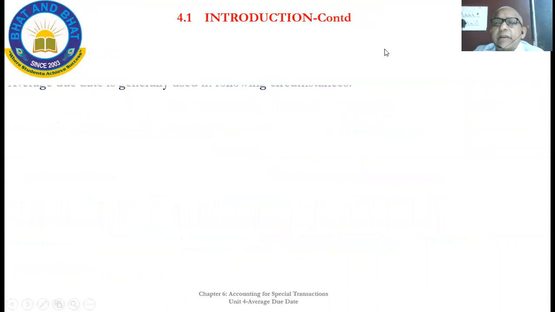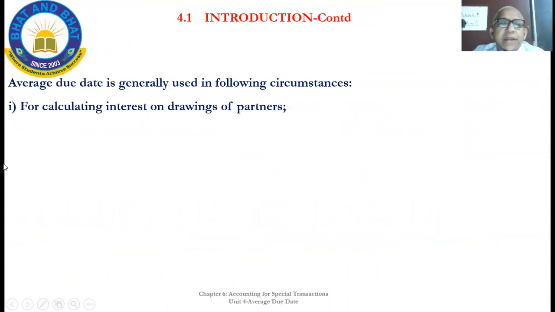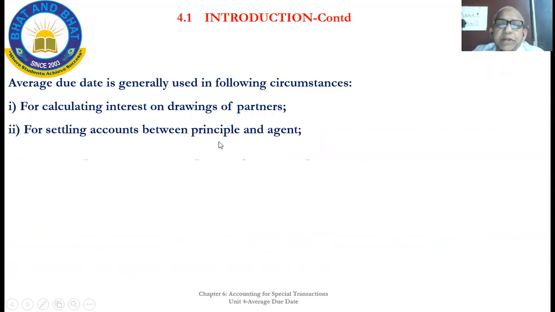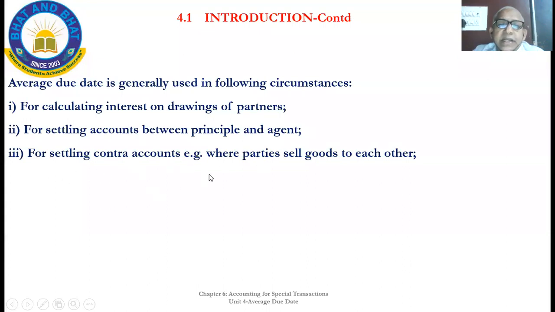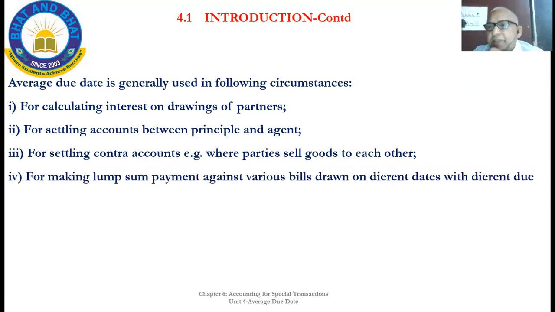See, when it is used, I already told you: calculating interest on drawings of the partners in a partnership firm, or any settlement between principal and agent. Contra accounts means where A sells to B and B also sells to A. Both are purchasers, both are sellers also. If both parties have some goods to sell to and buy from the other, then settling contra accounts will arise.